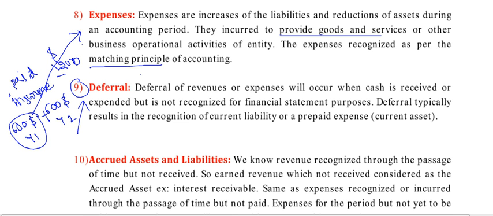That is cash paid, it is expended, but not recognized as an expense for this financial year, as it is related to year 2 and you paid in advance. Okay, a deferral typically results in the recognition of a current liability or prepaid expenses, so current assets. So the 600 in our example, year 2's 600, is our prepaid expense, prepaid insurance expense.